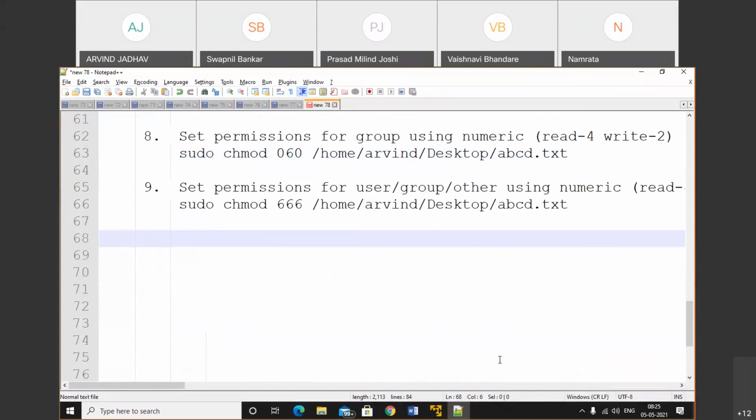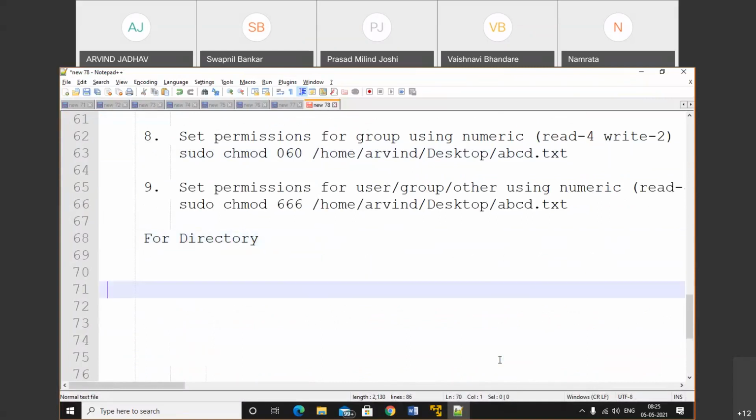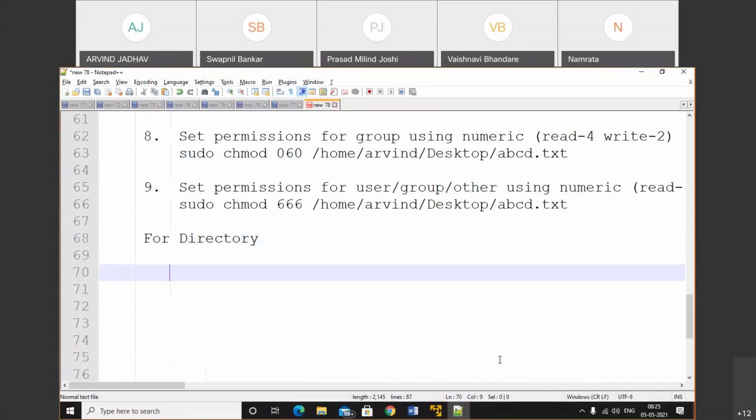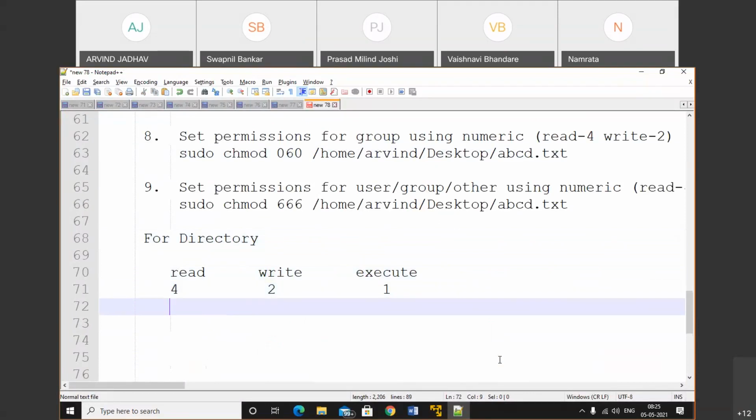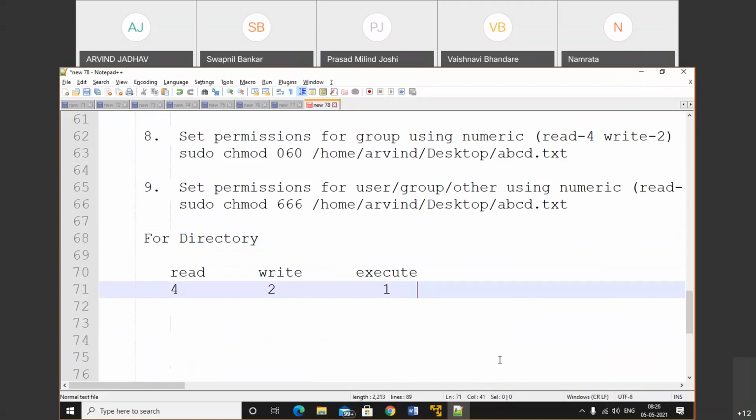Now for directory, it is quite easy once we do the practical. For directory we have 3 options: read operation we can perform, write operation we can perform, and execute operation we can perform. Read means 4, write means 2, and execute means 1. That means we have max permission as 7. Earlier for file it was 6.